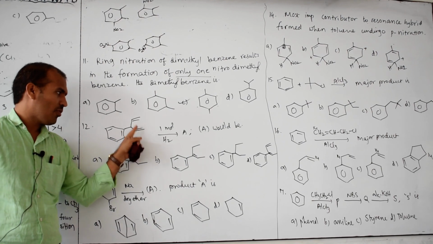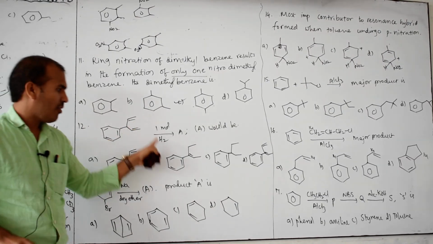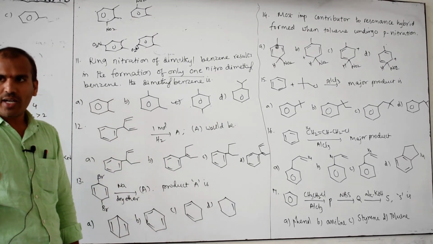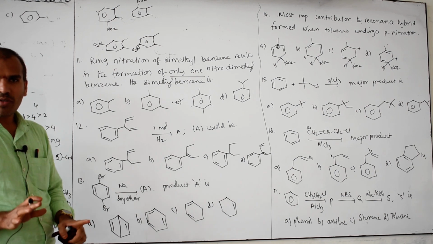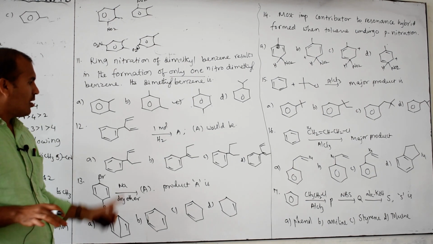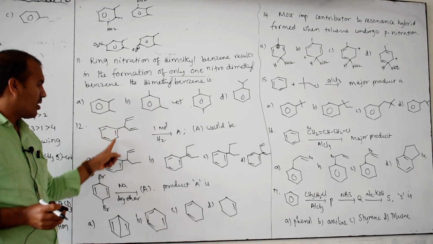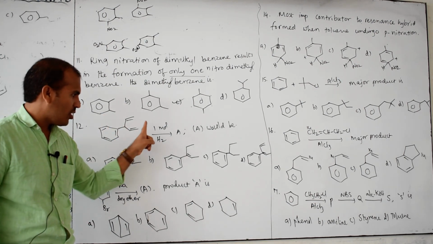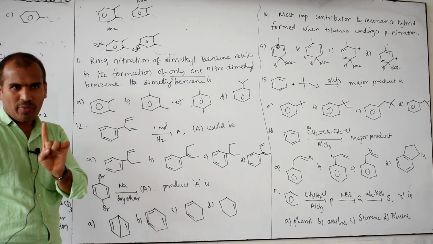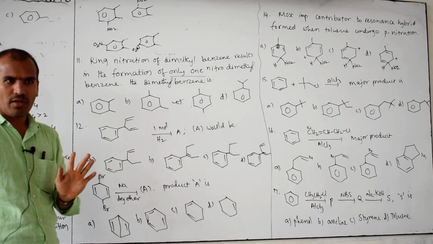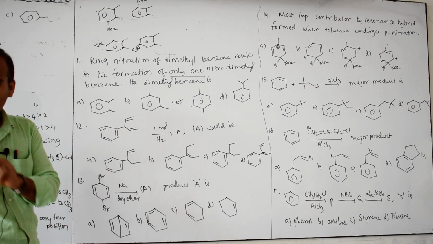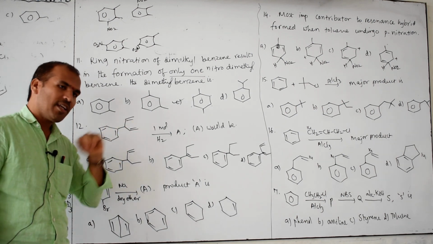Now, how many pi bonds are there? 1, 2, 3, 4, 5. One mole of H2 is added where? To a double bond, converting it to a single bond. Only one was taken here, not all. How many pi bonds are there? 3 plus 2, 5. But how many did we take here? One. One means only one pi bond is converted into a single bond. Then which pi bond is converted to a single bond? That is the question.